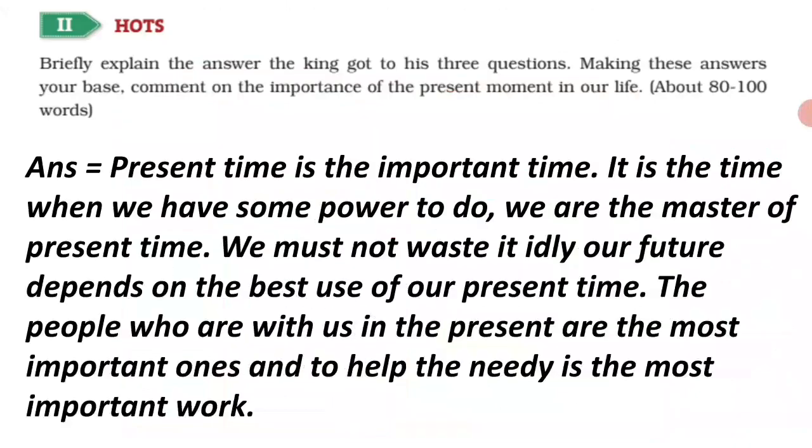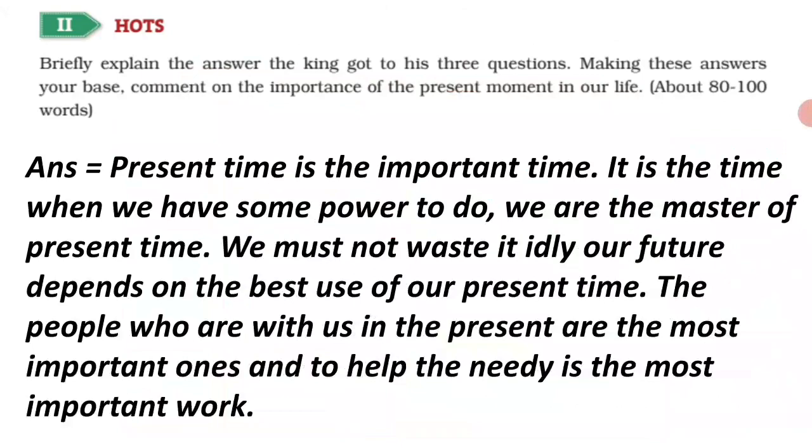D. Briefly explain the answers the king got to his three questions, making these answers your base. Comment on the importance of the present moment in our life. About 80 to 100 words. Answer. Present time is the most important time. It is the time when we have some power to do. We are the master of present time.